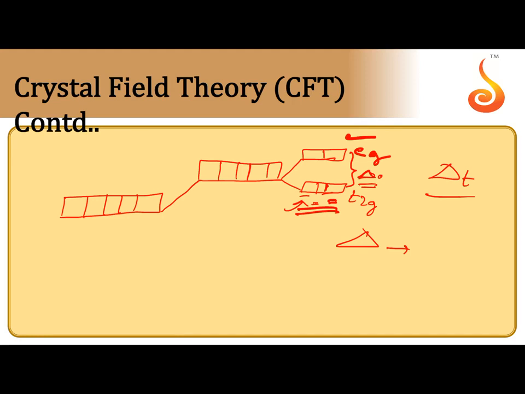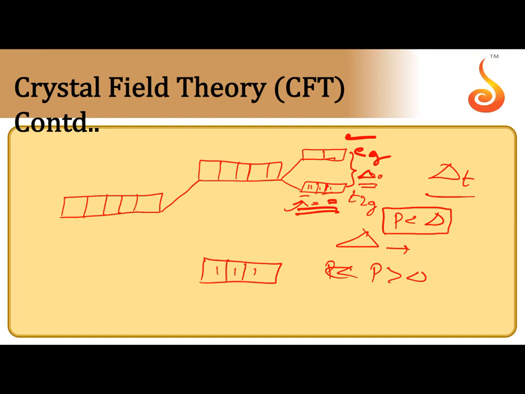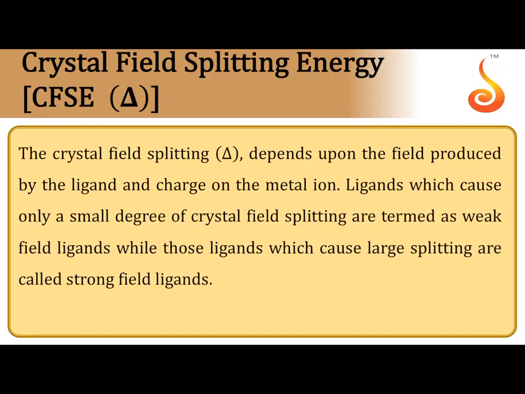In the presence of a strong field ligand, after 3 electrons in t2g, pairing energy is less than delta O. That is why after 3 electrons pairing starts. If it is a weak field ligand, the pairing energy is more than delta O. That is why after 3 electrons in the t2g orbitals, the electron prefers to be excited. This is the method of electronic configuration.